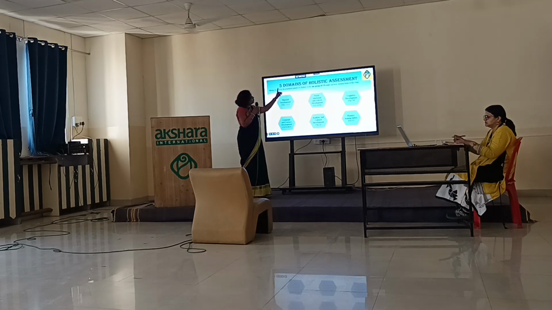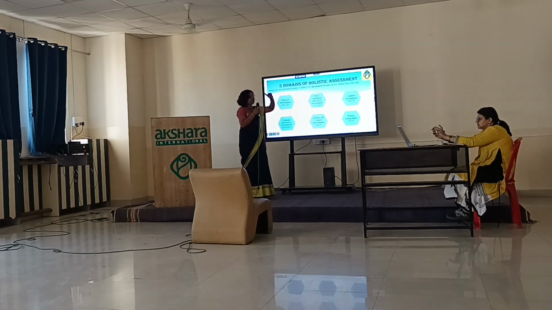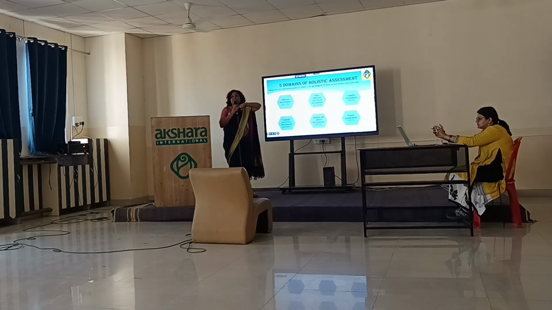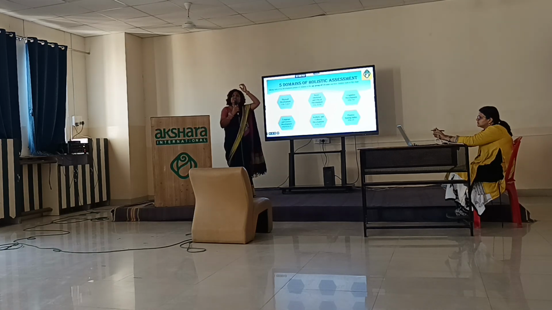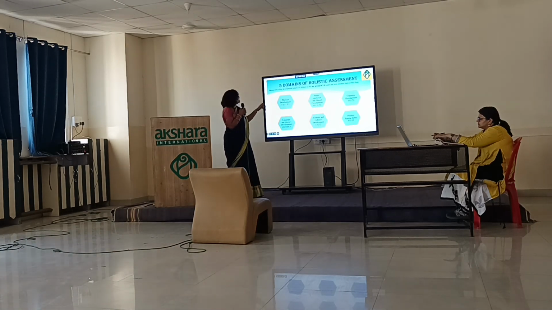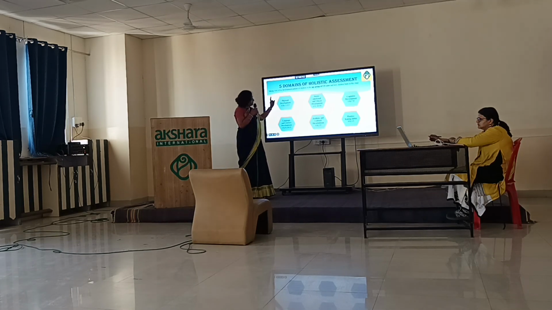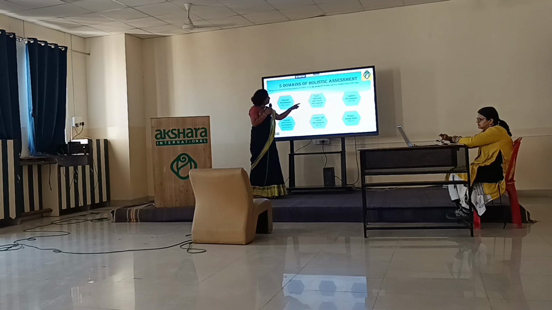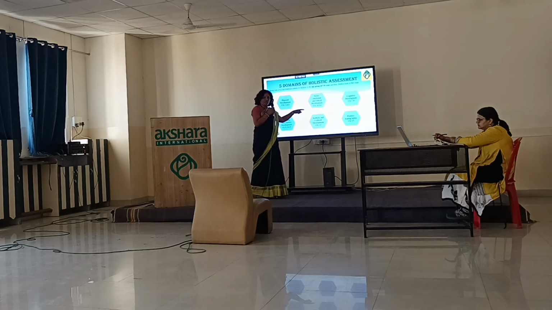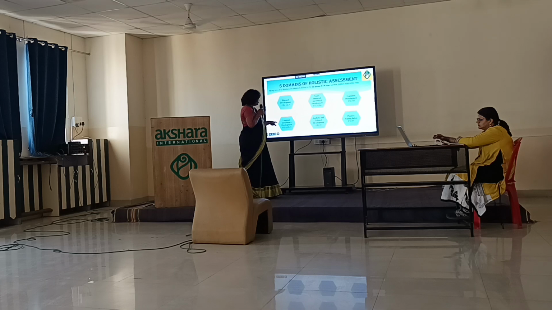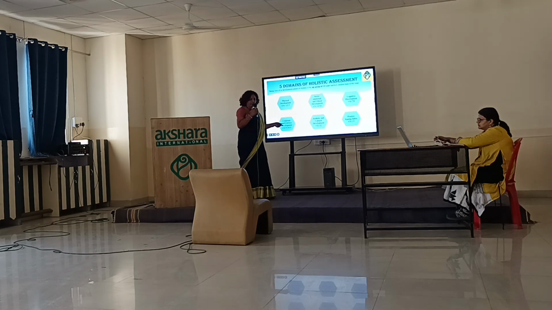So 5 main domains of the holistic assessment. The first round of that circle. Just imagine that first circle now. Domains. Which are the 5 domains now? Physical development, social, emotional and ethical development. Third is cognitive development. Fourth is language and literacy.